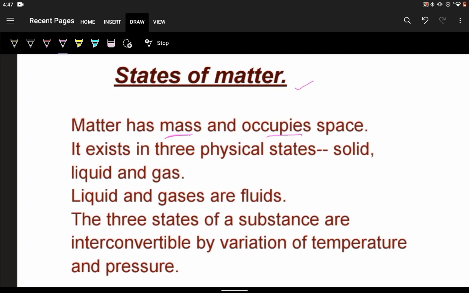Matter can exist in three physical states, that is solid, liquid and gas. Among these, liquids and gases are called fluids because they can flow. They are able to flow. They don't occupy a confined space. So they are the fluids. All these three states of any substance can be changed into one another if we change the temperature and pressure.